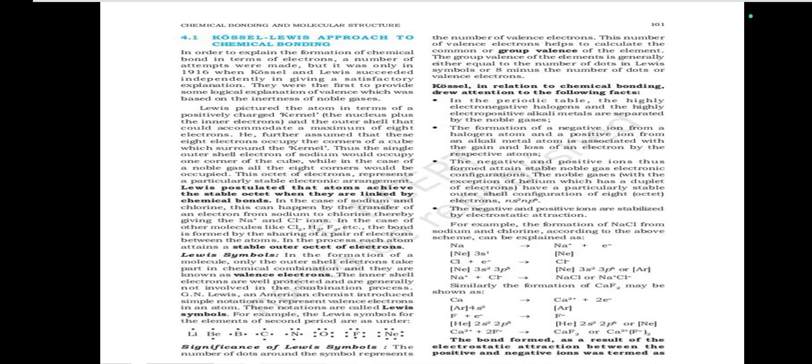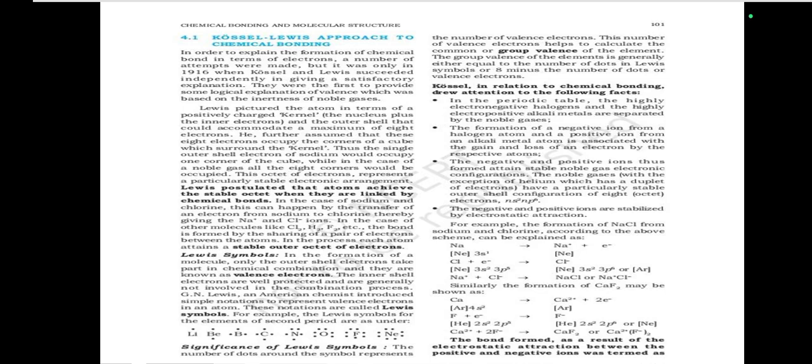Thus, the single outer shell electron of sodium would occupy one corner of the cube, while in the case of a noble gas, all the 8 corners would be occupied, a particularly stable electronic configuration. Lewis postulated that atoms achieve the stable octet when they are linked by chemical bonds.